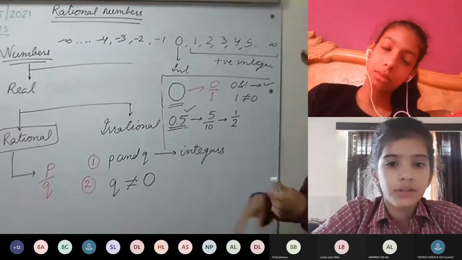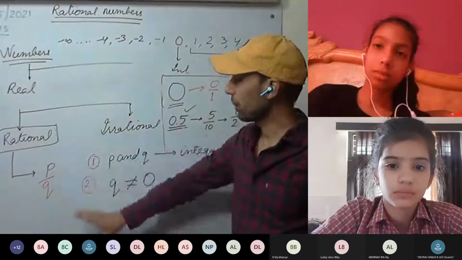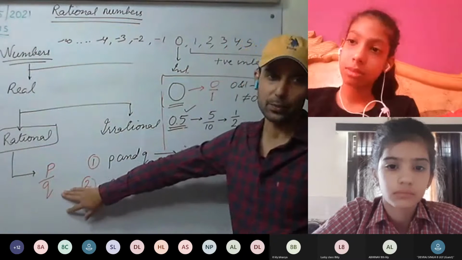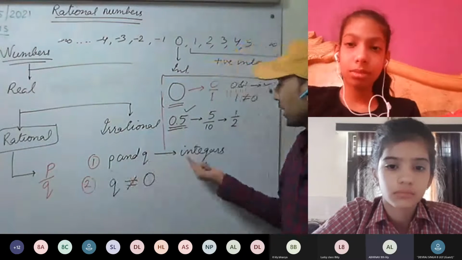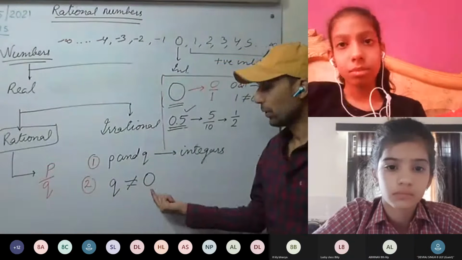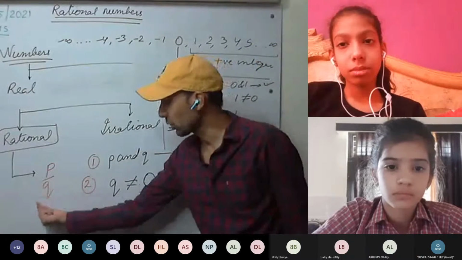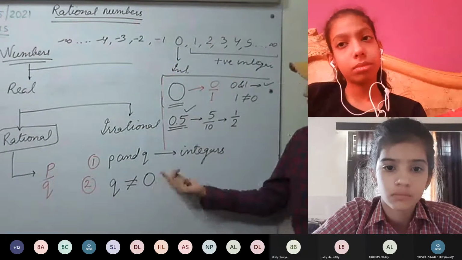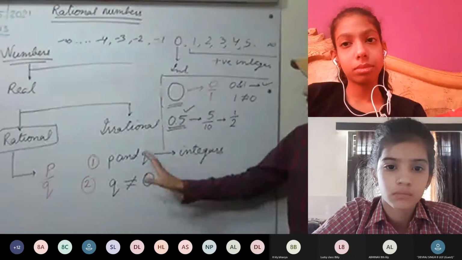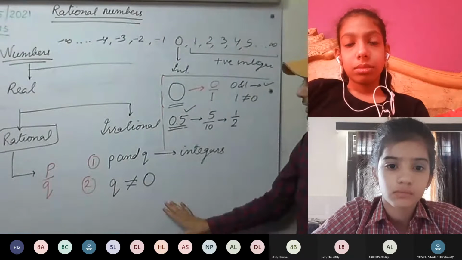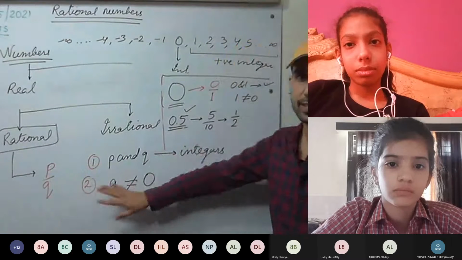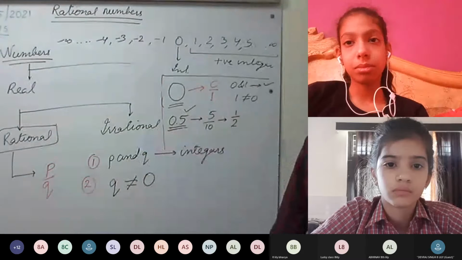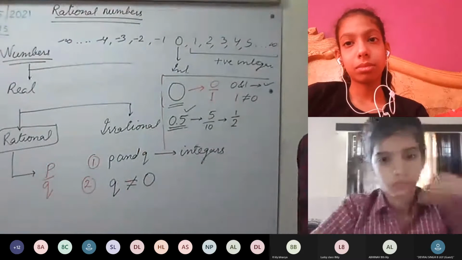So the definition of a rational number is, you have to remember only this much. Any number that can be represented in the form of P by Q, where P and Q are integers and Q is not equal to 0. That is, the denominator should not be equal to 0. These two conditions we have to always remember. So any number that satisfies this definition is a rational number. This always applies, anywhere you apply it.